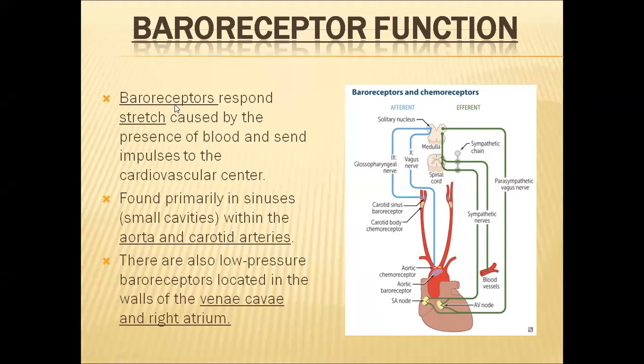When they stretch a lot, baroreceptors respond and generate nerve impulses, and these nerve impulses are sent to the cardiovascular center. These baroreceptors are present in the dorsal aorta. You can see here, this is the dorsal aorta. After coming from the left ventricle, it bends backward and goes downward, and this is the dorsal aorta.